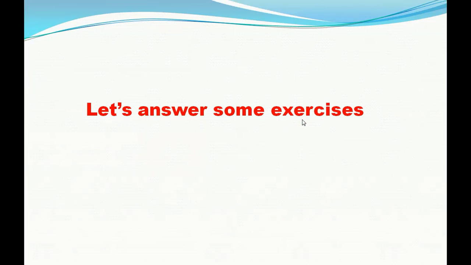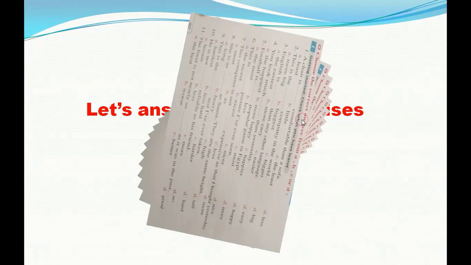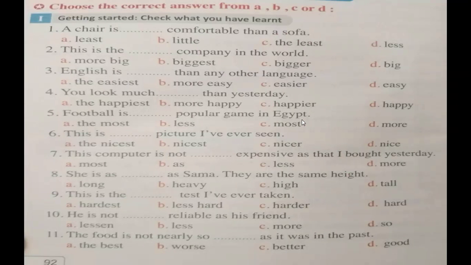Now we have finished our grammar. Let's practice. Let's answer some exercises together. Choose the correct answer from A, B, C, or D. Number 1. A chair is ___ comfortable than a sofa. Least, little, the least, less. So the right answer will be number D. A chair is less comfortable than a sofa.